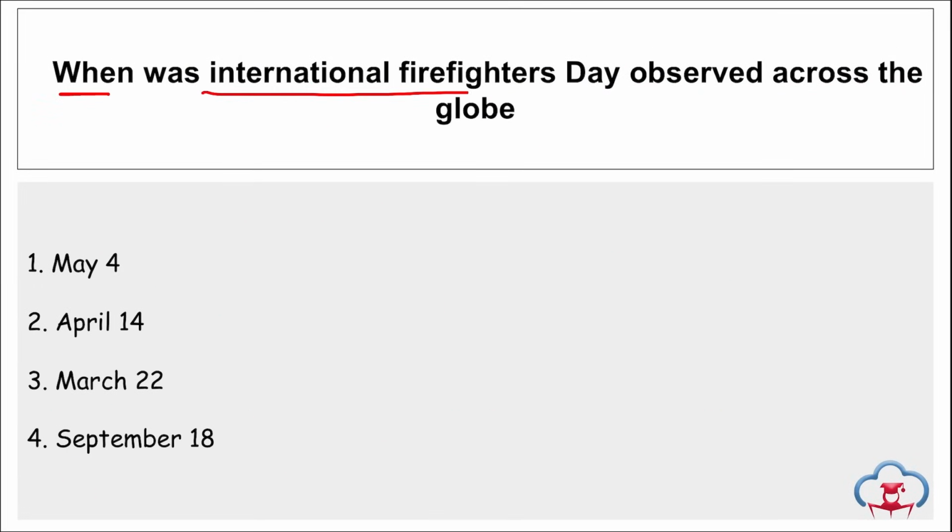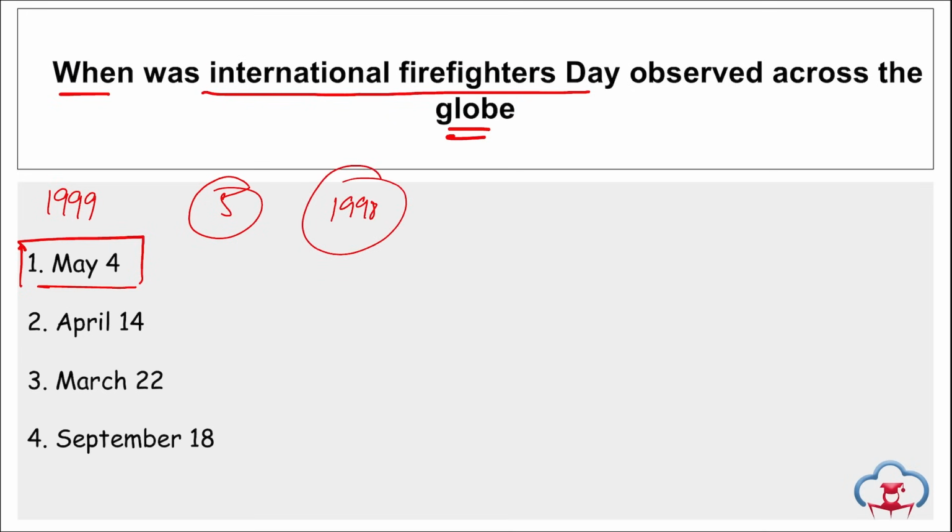Next is, when was International Firefighters Day observed across the globe? It is on 4th of May we observe this day. For the first time it was observed in 1999, right? This International Firefighters Day was initiated to honor the loss of 5 firefighters who lost their life in a wildfire that took place in Australia in 1998. Correct? And then if we talk about April 14, this day is observed as National Fire Service Day. This day is observed to honor the 66 firefighters who lost their life because of an explosion that took place in Mumbai dockyard in 1944.